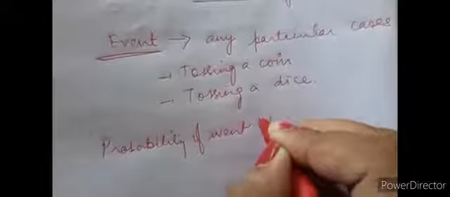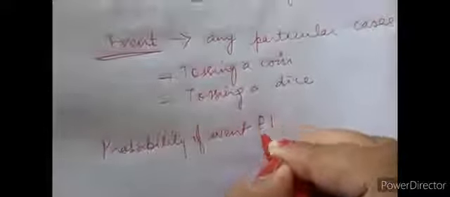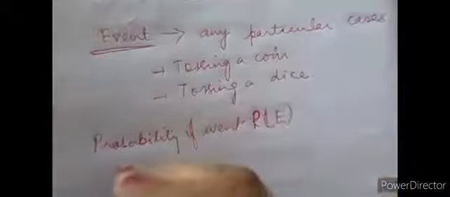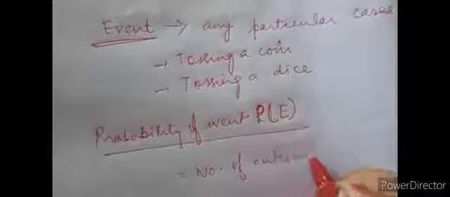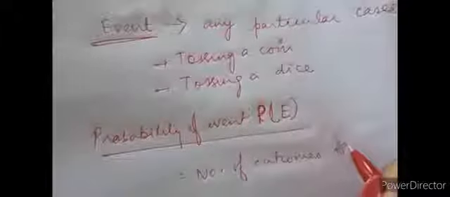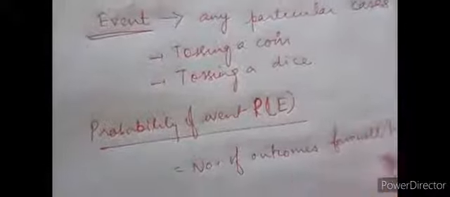The probability of event is shown by the form of P of E, that is probability of event, which is defined by number of outcomes favorable to the event E divided by the number of possible outcomes.